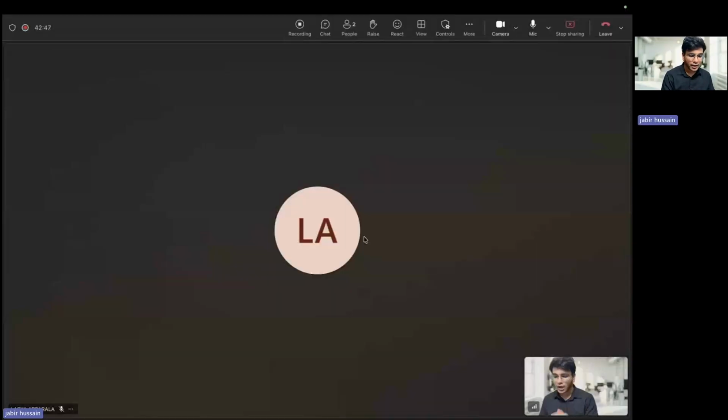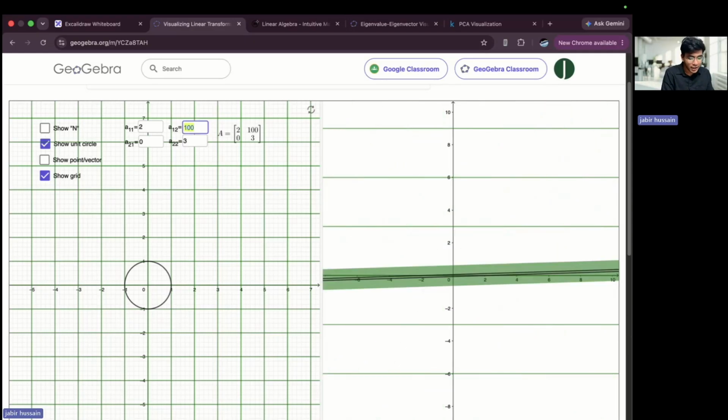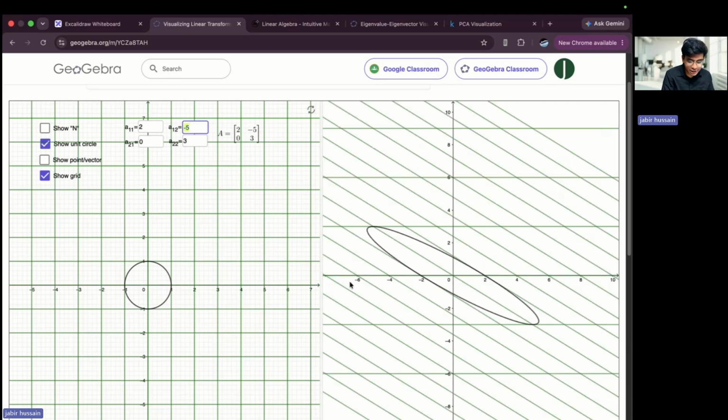Because sometimes the diagram might get skewed a lot. It might compress or expand a lot, and sometimes you will not even get a definite shape. Just see what this is, or else let me put a negative value, minus 5. Just see the space. Now tell me, how can you calculate the area? How can you calculate the determinant?